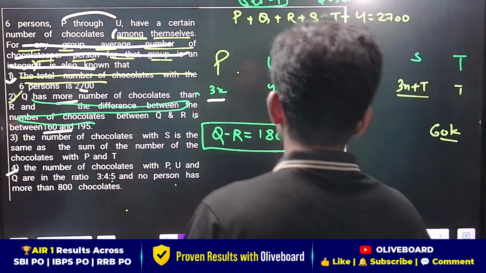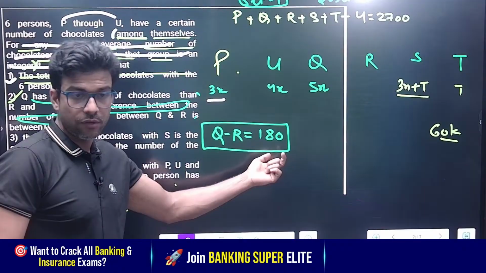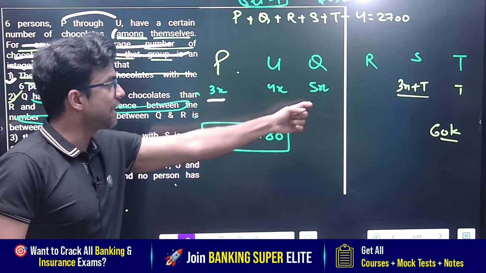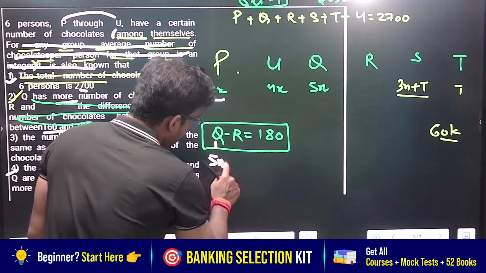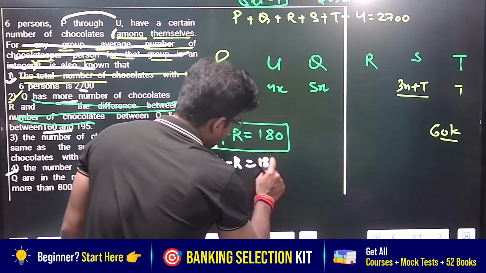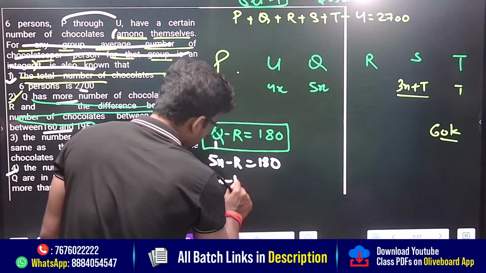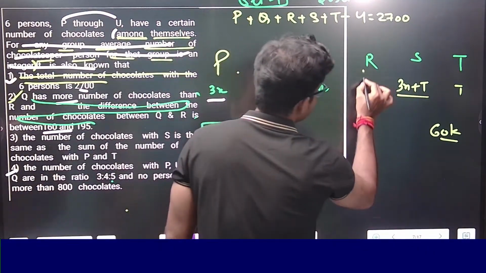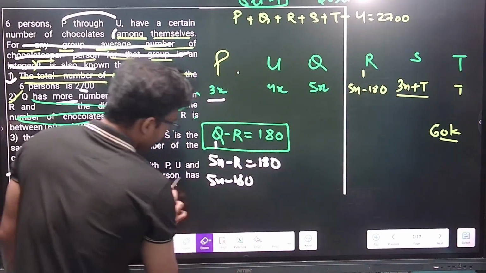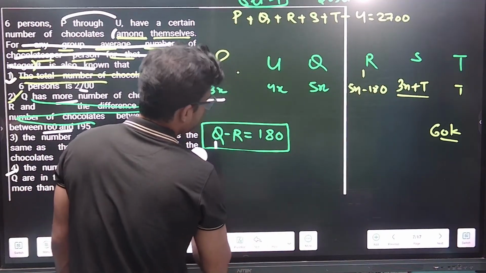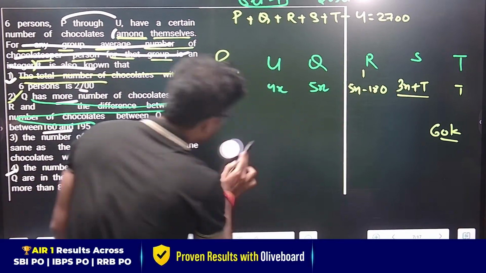Now, what is the value of R? We know Q minus R is 180, and Q is basically 5x. So putting the value of 5x here, 5x minus R is equal to 180. So R would be 5x minus 180. So I can write down here R is basically 5x minus 180. Is it right? I hope this much is clear to all of you. Every point we have cleared.